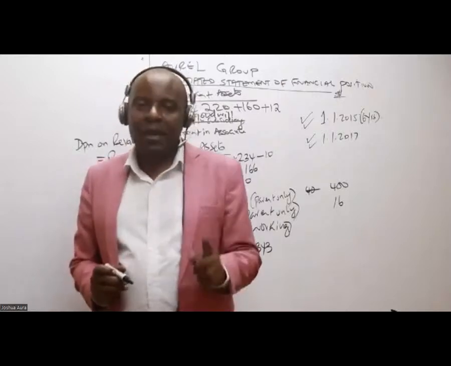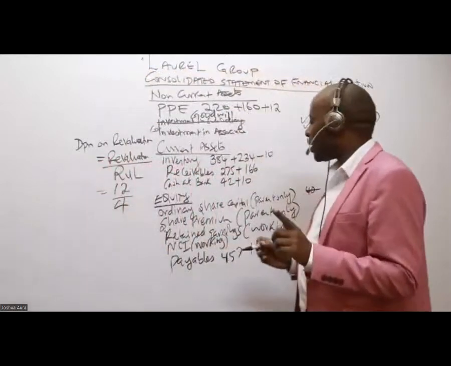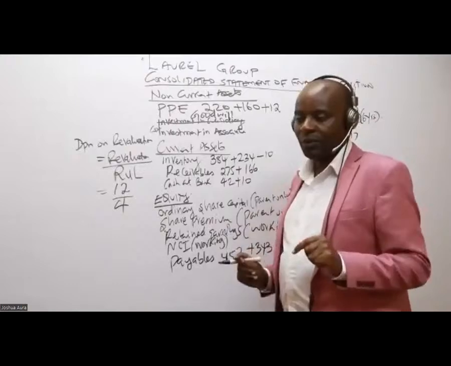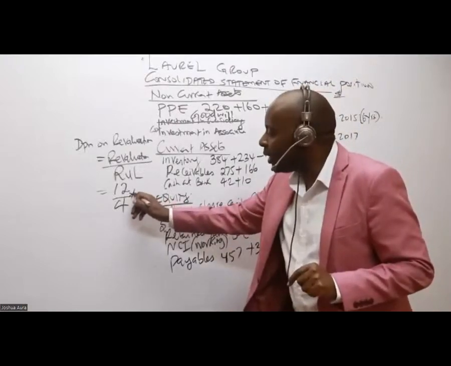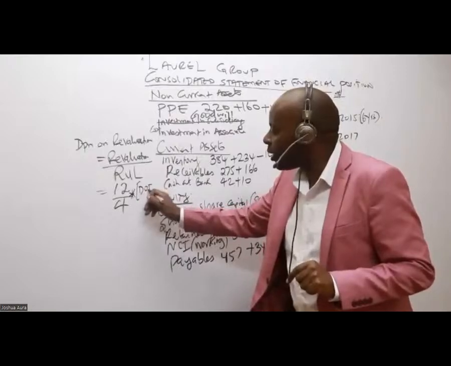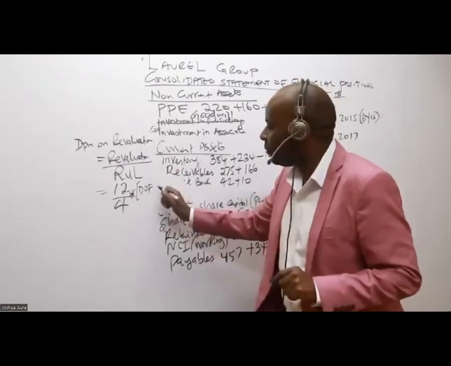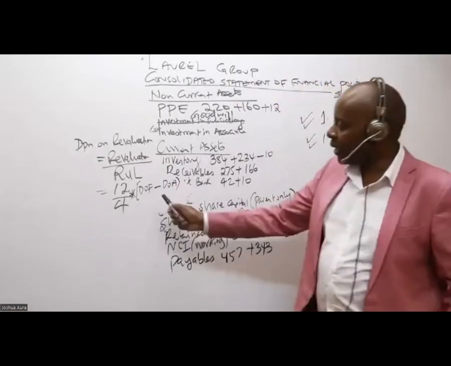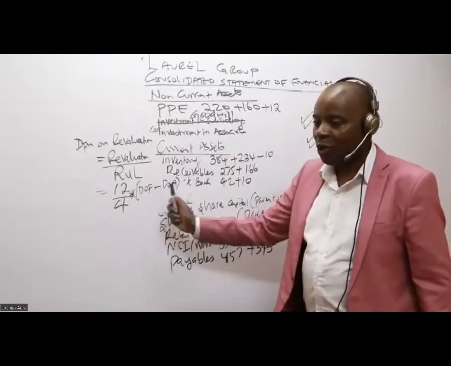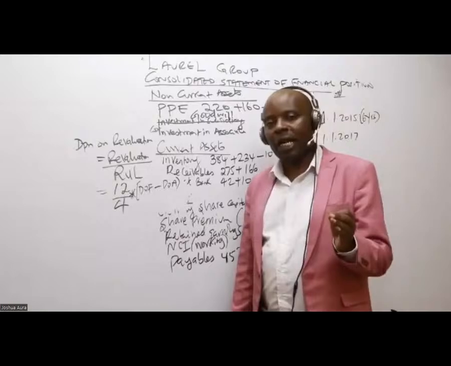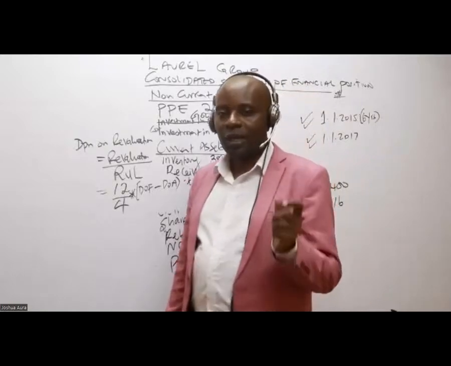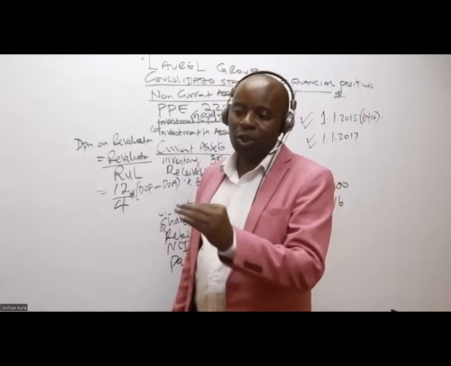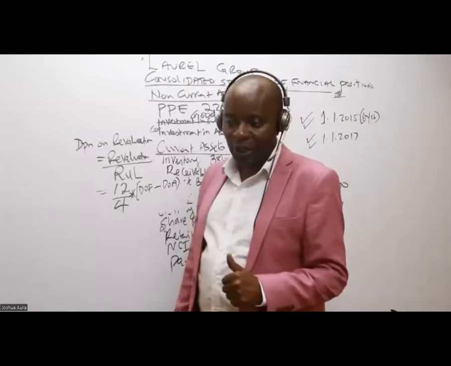And then, ladies and gentlemen, remember, after that, we want what we call cumulative depreciation. So we must come here and multiply this with the DOF minus the DOA. We must get the time period here. DOF, for the students that have never been taught before, stands for the date of the financial statements. DOA stands for date of acquisition, the date when we acquire the subsidiary.